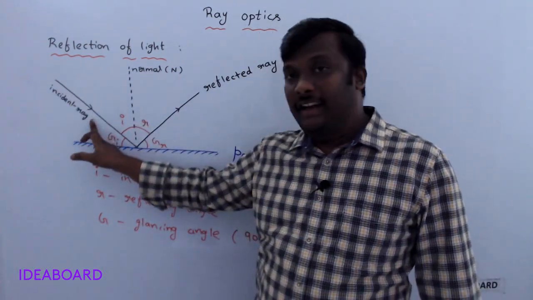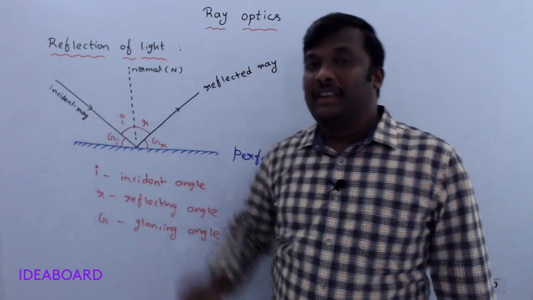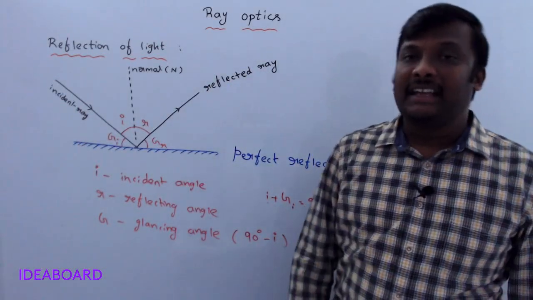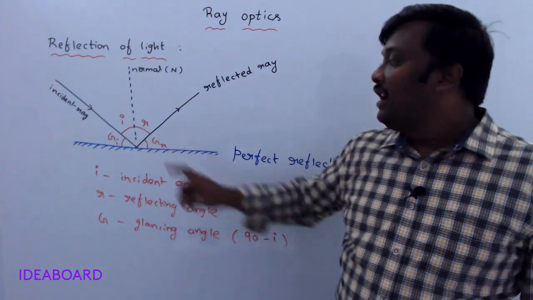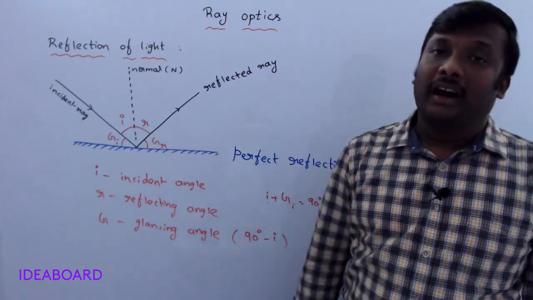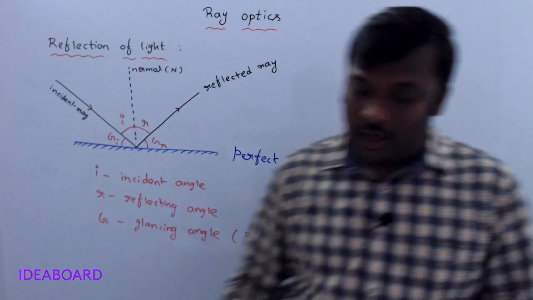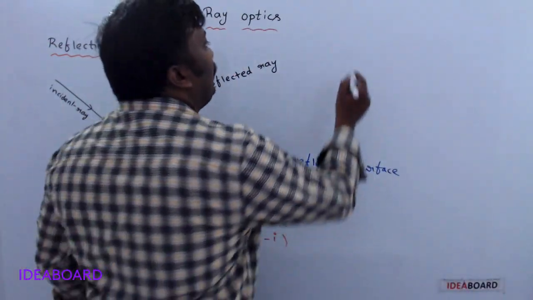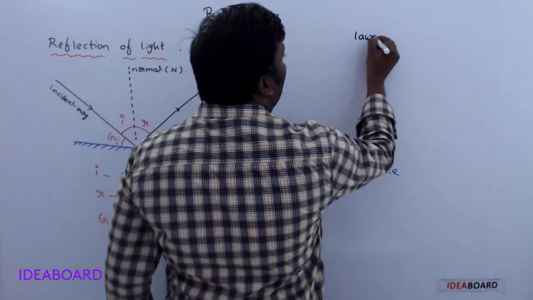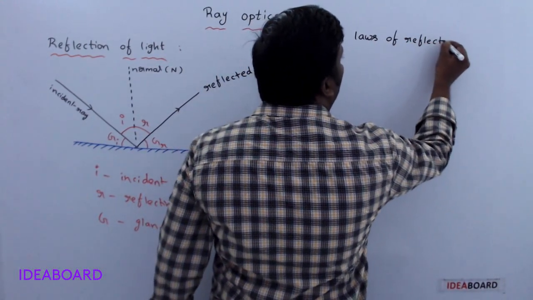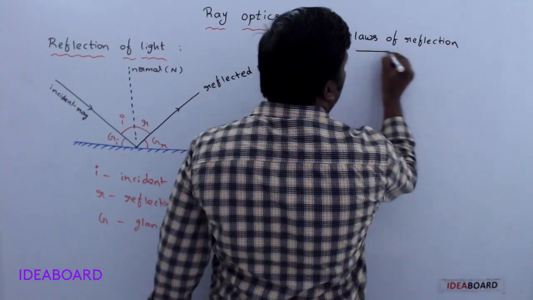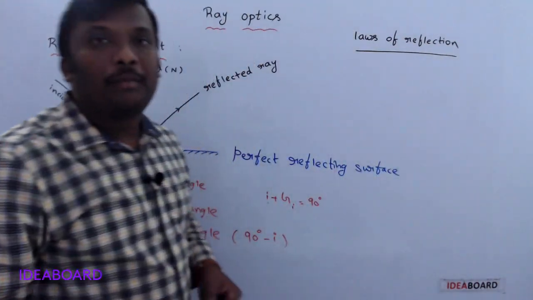The angle made by the incident ray with the surface is called the glancing angle, and its value is always 90 minus I. GR is 90 minus R. Clear? Now we may discuss the laws of reflection. Those are very, very important.